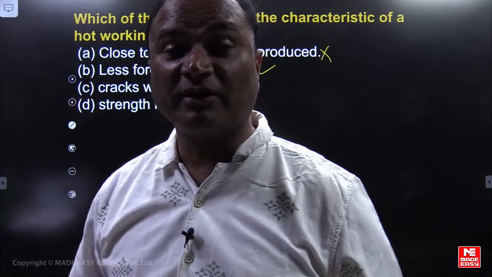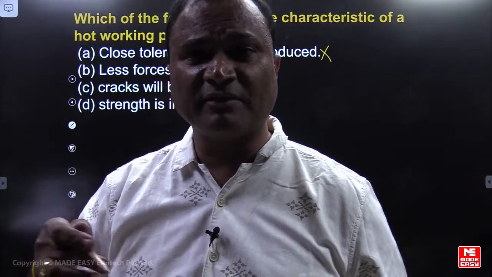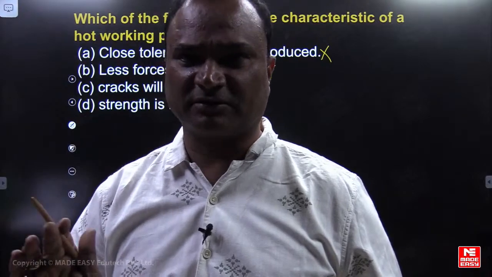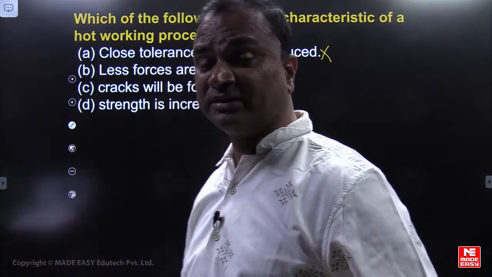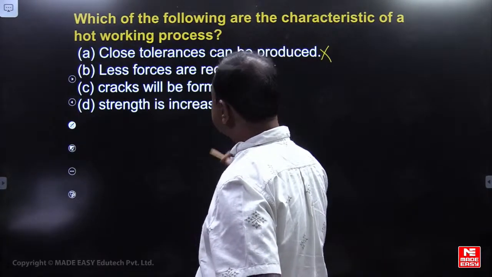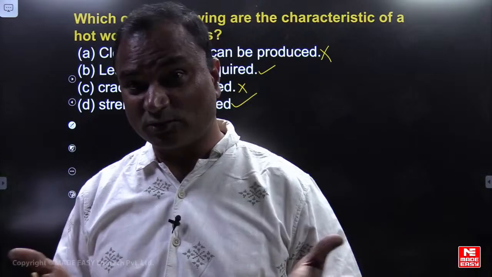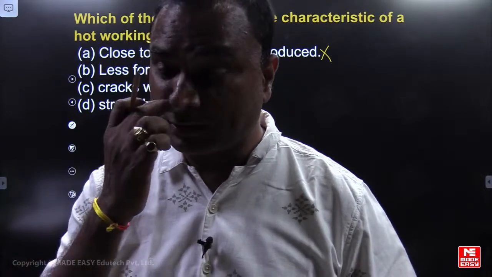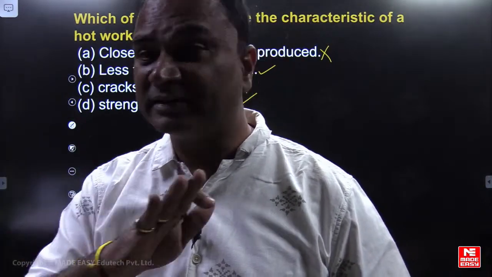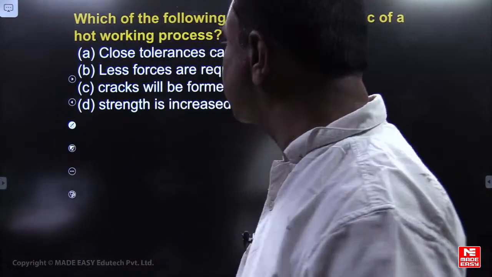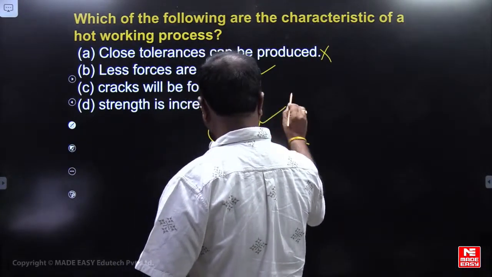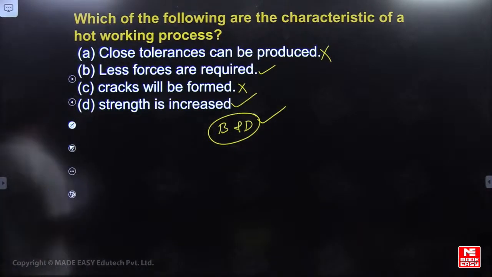Because in hot working, at each and every point, recovery, recrystallization and grain growth will be there. If any stress will be there, that will be relieved. There is no strain hardening, there is no crack formation in hot working, that is the advantage. Strength is increased? Yes. In both hot working and cold working strength is increasing, but in cold working strength is very high because of strain hardening. Here strain hardening is not there, but there is still a chance of increasing the strength. So what is the option, friends? B and D will be the correct. Very good.